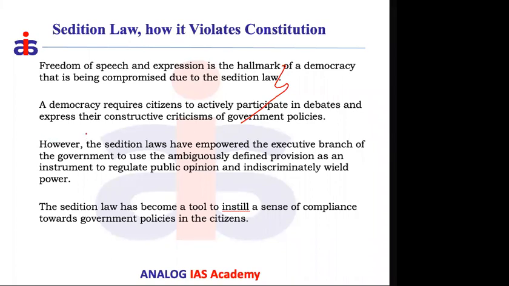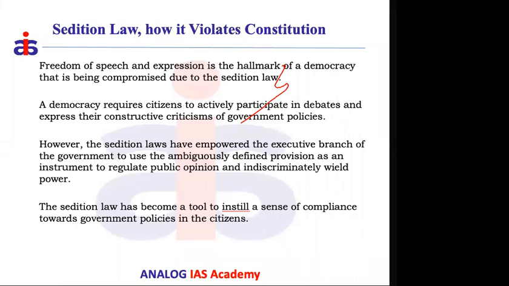So here the sedition law, which is ambiguously or poorly defined, is being used by the executive, that means the government, to book people discriminately and to regulate public opinion. Regulation of public opinion means if anybody is opposing the government, book a case called sedition. If anybody is supporting the government's narrative, don't take any action against them. Right? So this is not a hallmark of democracy. In a democracy, both sides should be continuously thriving, those supporting the government policies and those opposing the government policies.